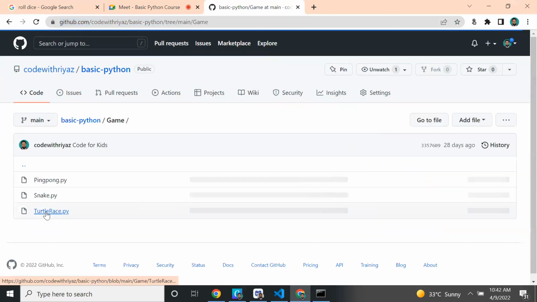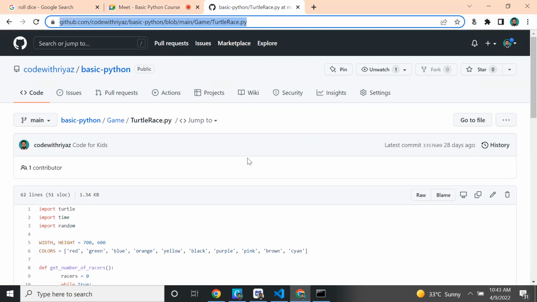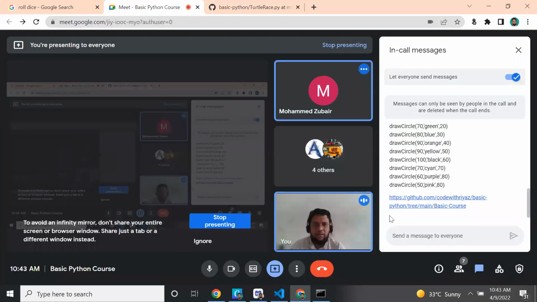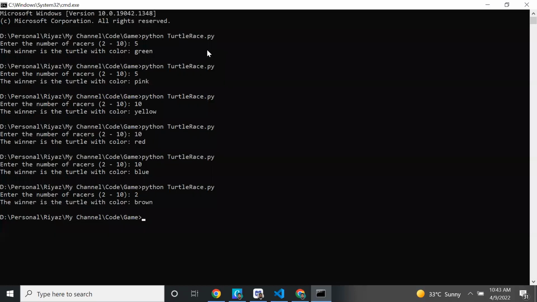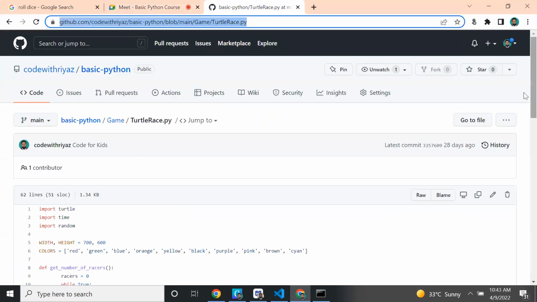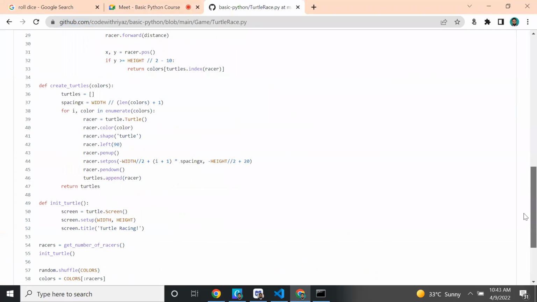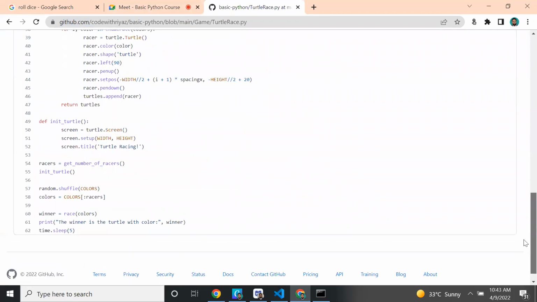So the code is already there. You can see the turtle race code in this link. You can practice the code, you can copy the code, and I will share the link here. So this is the code for turtle race. I will explain how it is working, because just seeing the code is not important. Only 62 lines of code are there.